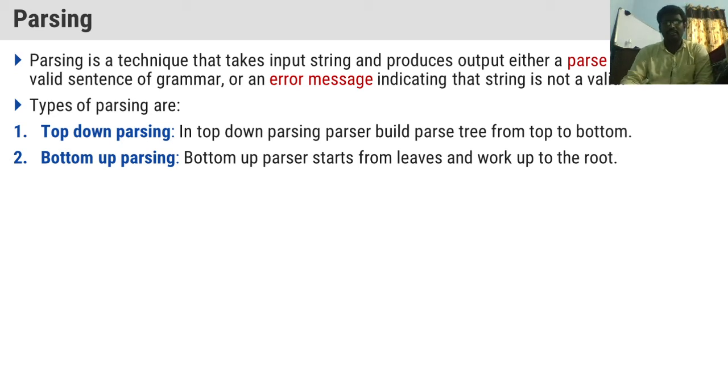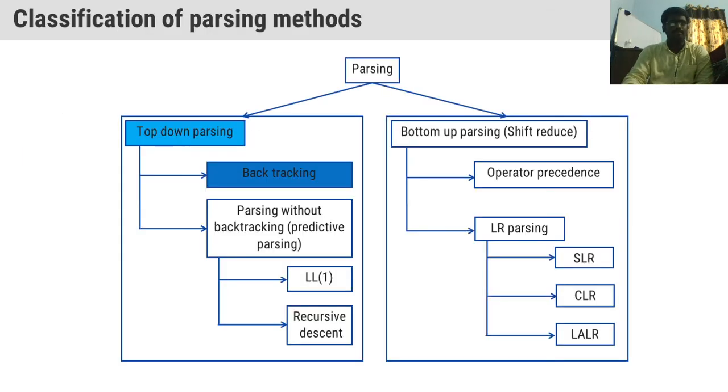Top down parsers will work from top to bottom. Bottom up parsers will start working from leaf nodes and work up to the root level. That is called bottom up parsing.